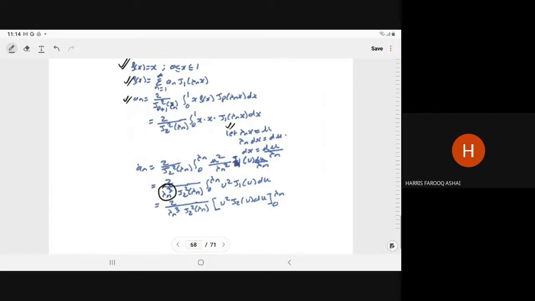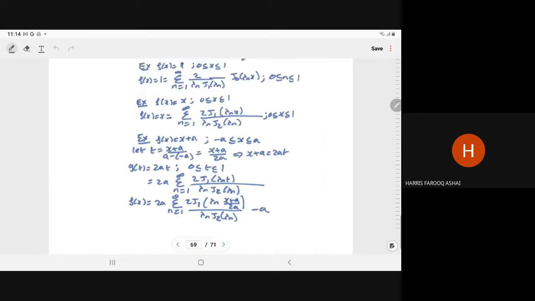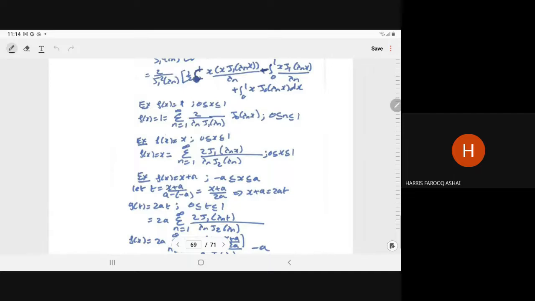And again, we know that by recurrence relation 1, this can be written as d by du of u square J2 u, and then on integration it will give you u square J2 u, limit 0 to lambda n. So in this way you can write the expansion of x. So similarly, of any order you can write.